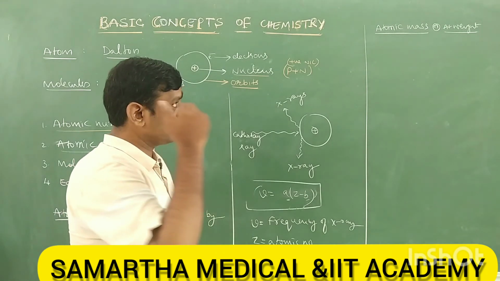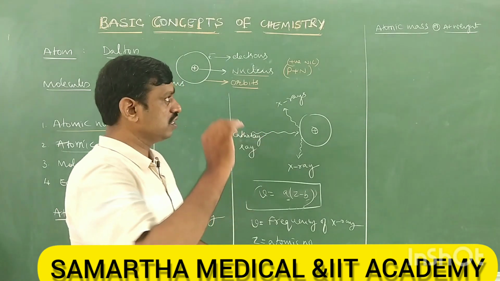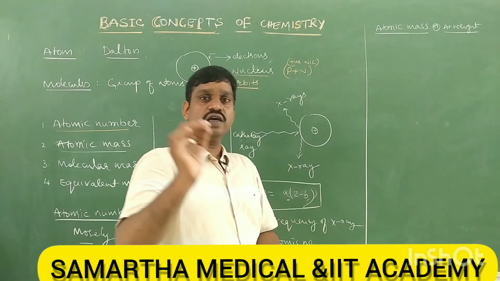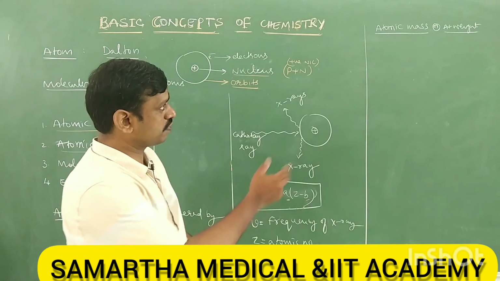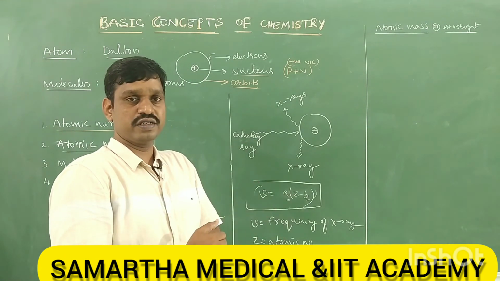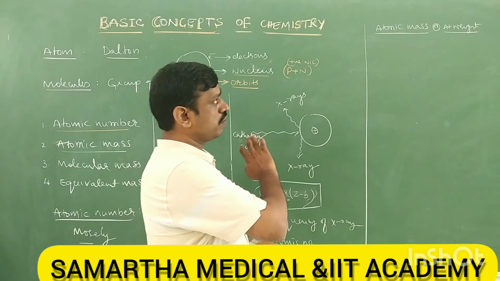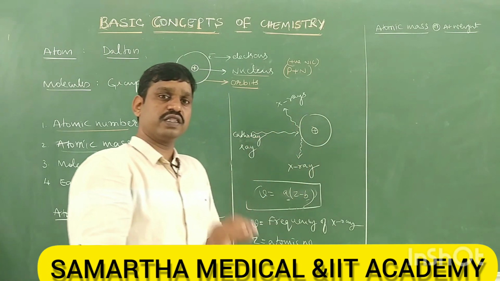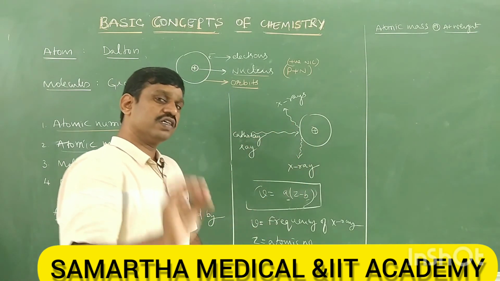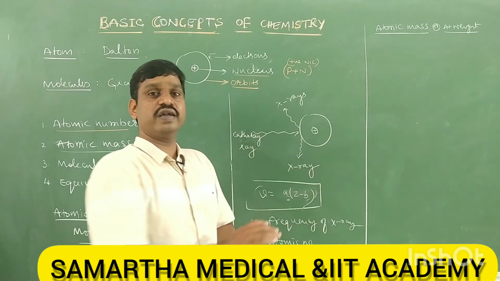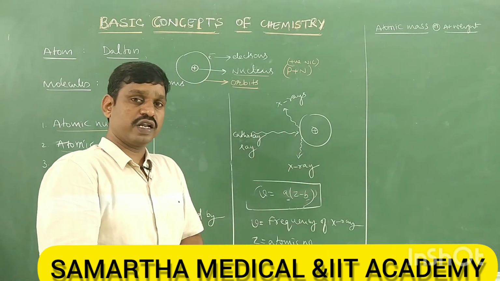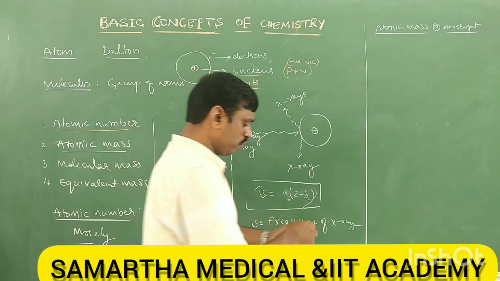You cannot see it with naked eyes. So therefore it is not possible to see it even with naked eyes, so where is the question of weighing, right? So atomic mass or atomic weight is nothing but the mass of an atom, but you cannot get it directly. That is not possible. Then what do we do?